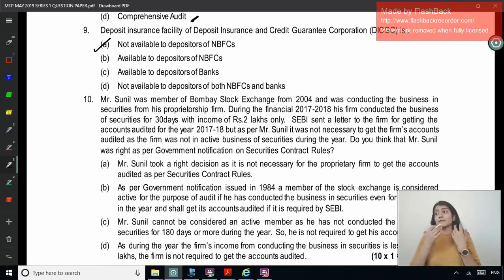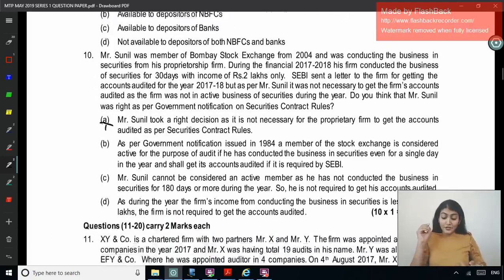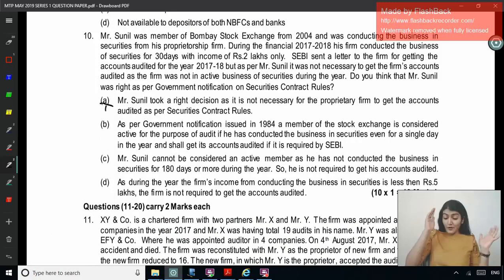Right, so as per the stockbroker audit, which members of the stock exchange are required to get their accounts audited? Any active member. And when are you considered to be an active member of the stock exchange? Even if you do even one trading activity, and here he has done it for 30 days. Even a single trade. Option A: Mr. Sunil took a right decision as it is not necessary for the proprietary firm. Option B: As per the government notification issued in 1984, a member of the stock exchange is considered active for the purpose of audit even if he has conducted the business in securities even for a single day in the year, and he shall get his accounts audited if it is required by SEBI.